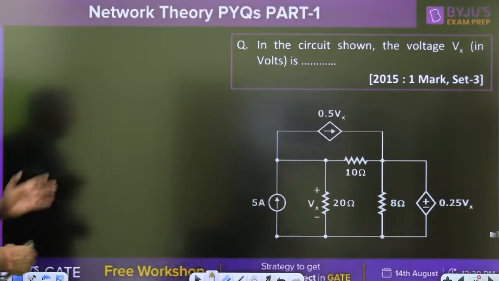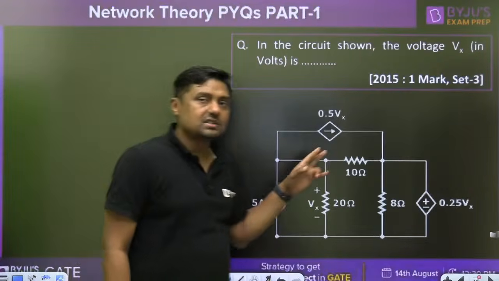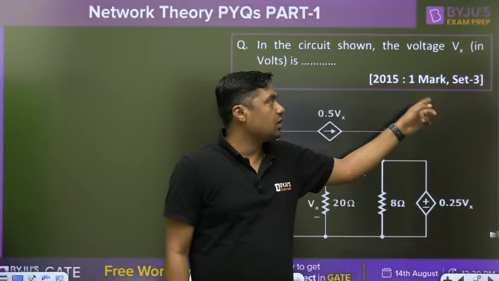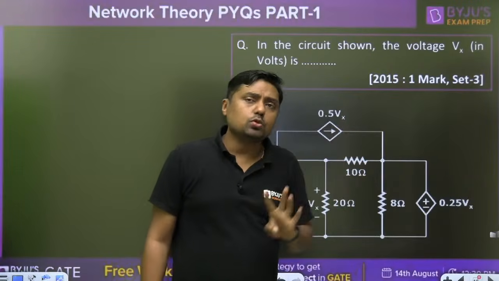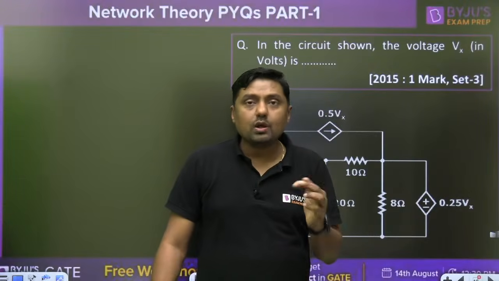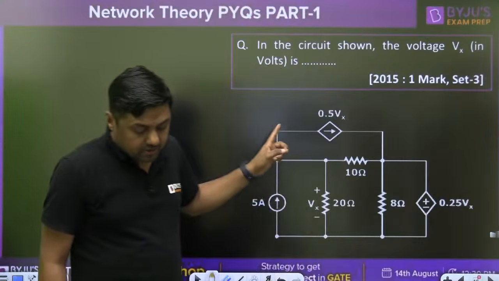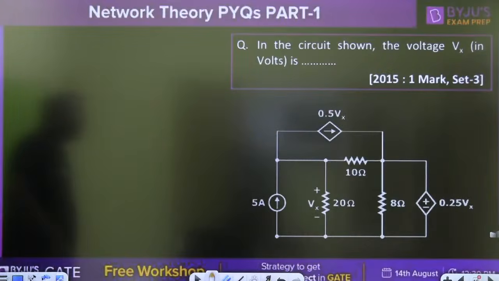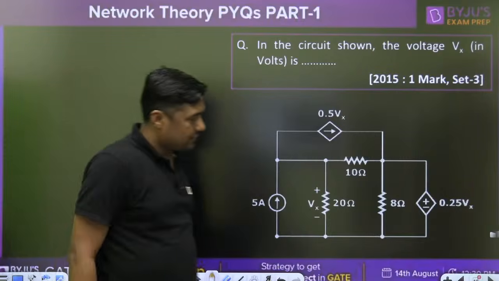Now, again, this is the question in set 3. That is the 1 mark question in 2015, set 3. In 2015, there were 3 sets: set 1, set 2 and set 3. So, please give me the answer for this question. In the circuit shown, the voltage Vx in volt is. What is the value of the Vx?